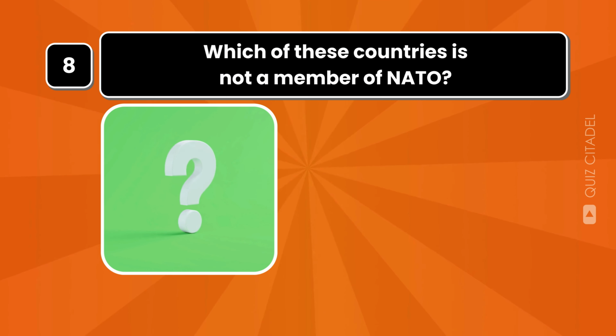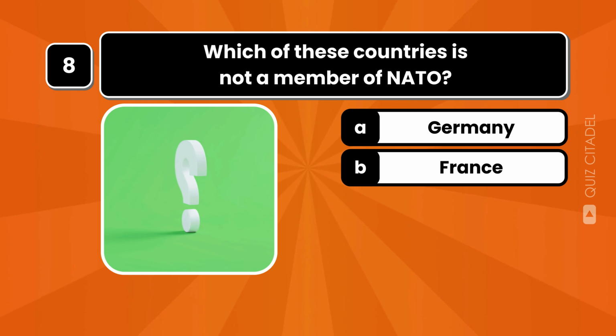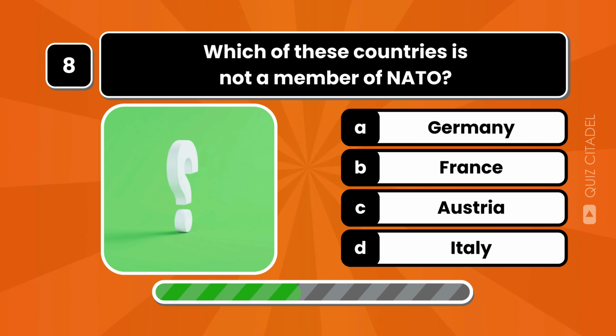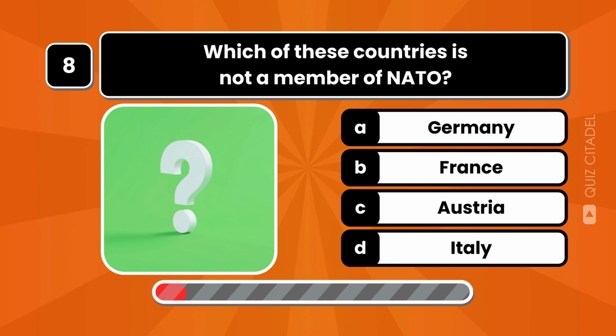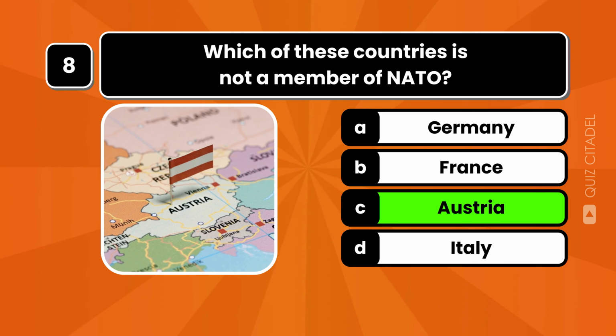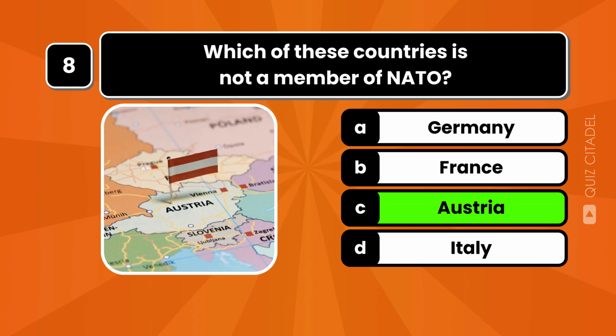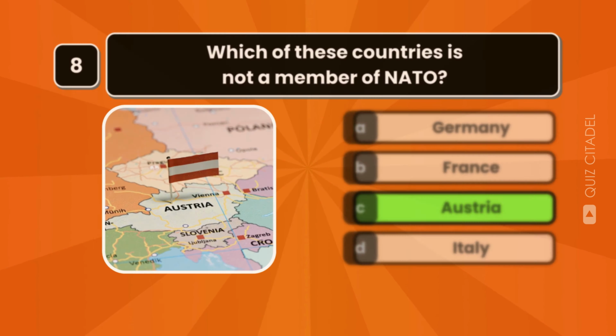Which of these countries is not a member of NATO? Austria is a neutral country and has chosen not to join NATO, maintaining military neutrality since 1955.